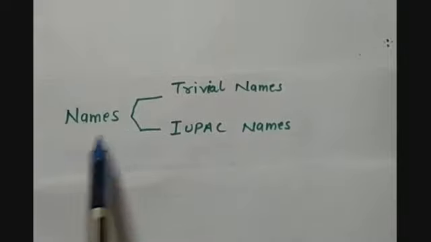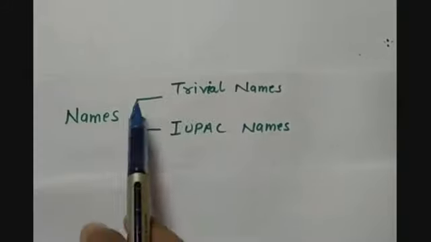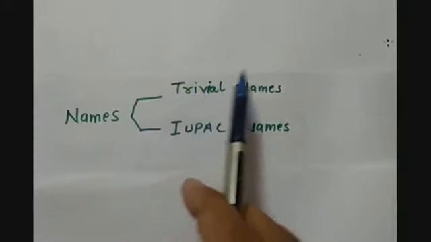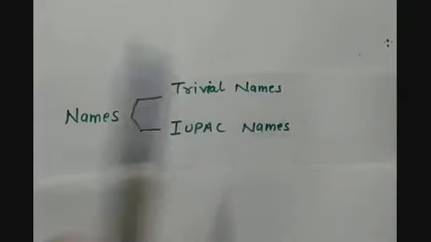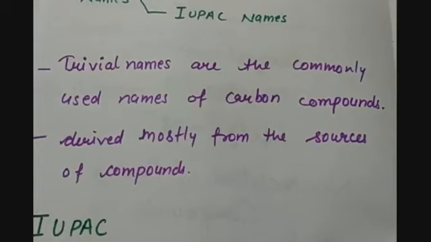So, names of the compounds are of two types, trivial names and IUPAC names. Trivial names are the names which were given in earlier times on the basis of the sources, and IUPAC names we'll be talking about later. So the trivial names are the commonly used names for carbon compounds. They are derived mostly from the sources of their compounds.